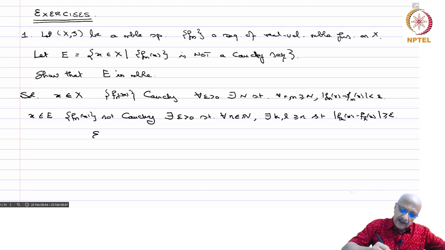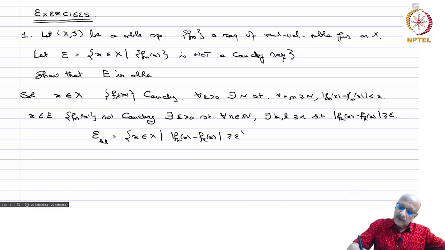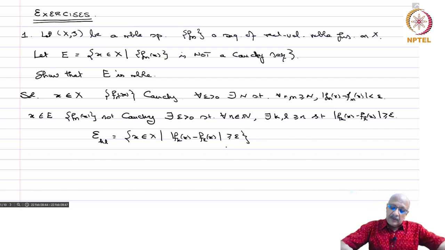So let us define E_kl equals the set of all x in X such that mod f_k(x) minus f_l(x) is greater or equal to epsilon. Since f_k and f_l are measurable, the difference is measurable, the absolute value is measurable, and therefore this set is measurable.